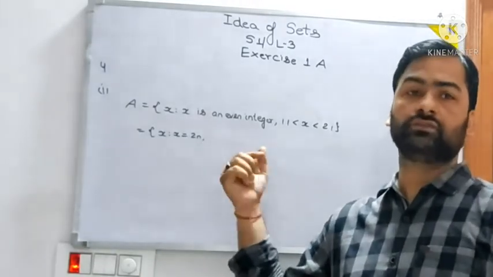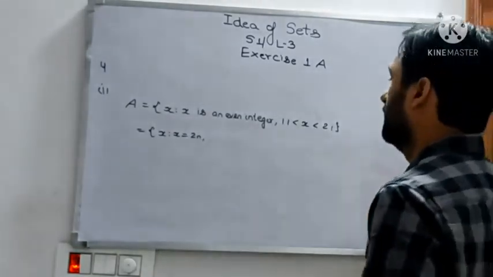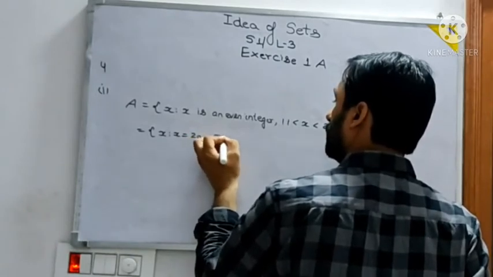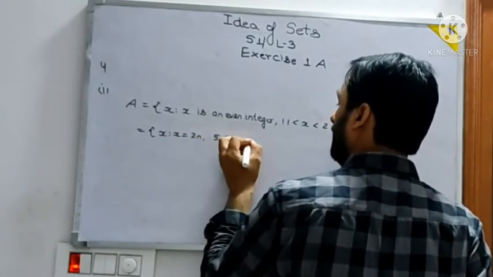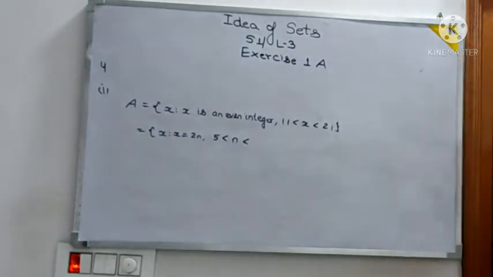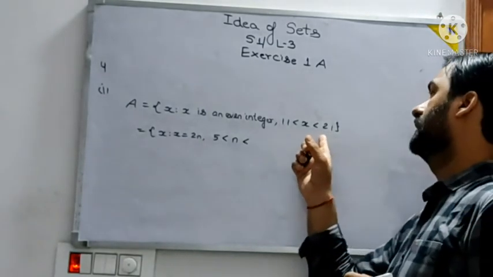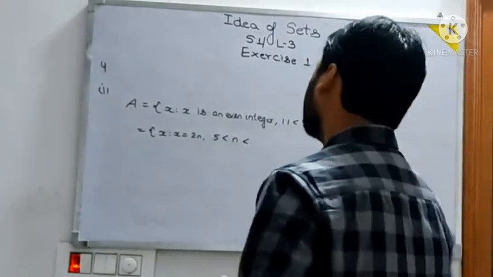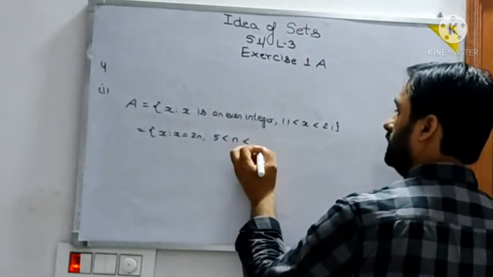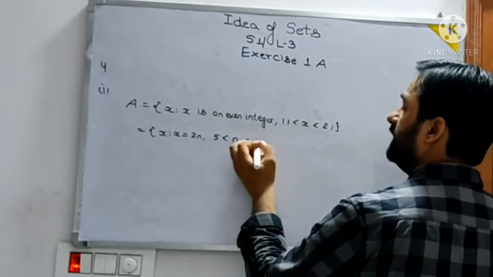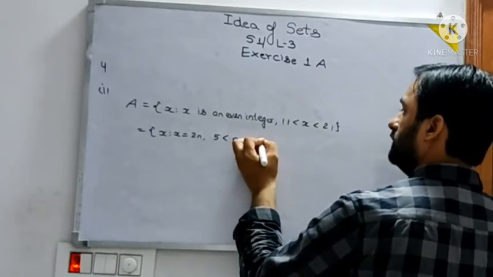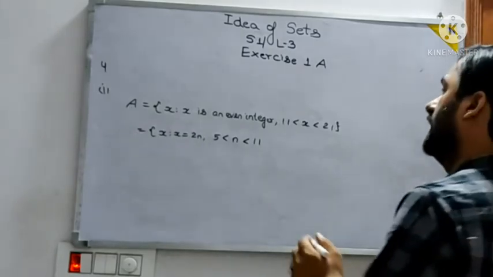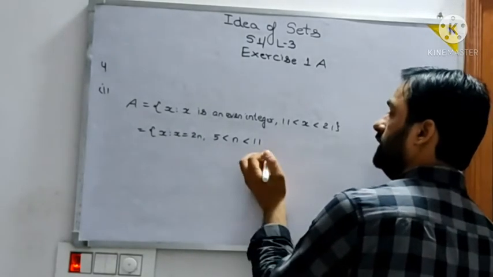So n is more than 5, so 6 onwards. Till where? More than 5 and less than 11, that means till 10 only. 10 gives 20, and 6 gives 12.